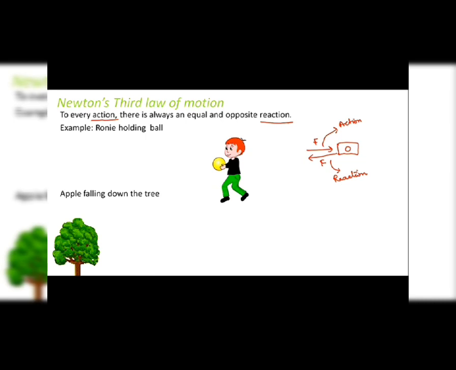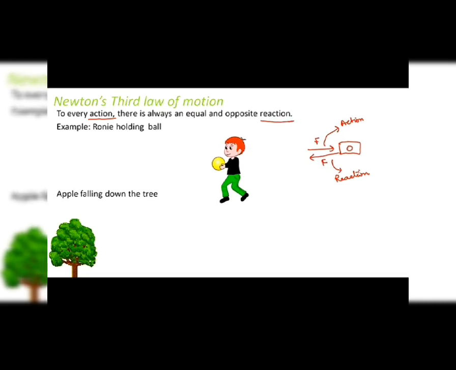Because it was attracted by the earth. Now the question which arose in his mind was: if the apple is being attracted by the earth, is the earth not attracted by the apple? So with this small observation he started digging into force and motion, and he came up with these three famous laws of motion which cover the entire classical mechanics.